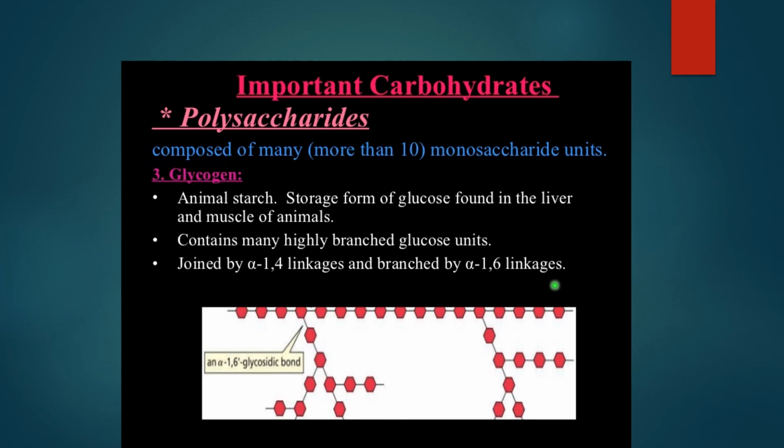But do understand both are glycosidic bonds. The difference is they are branched units, so they have got two linkages. One is alpha 1,4 linkage, the other one is alpha 1,6 linkage. For example, this is where branching is taking place. So this is 1,4 linkages. Whatever linkage is present over here, these are the alpha 1,4 linkages.